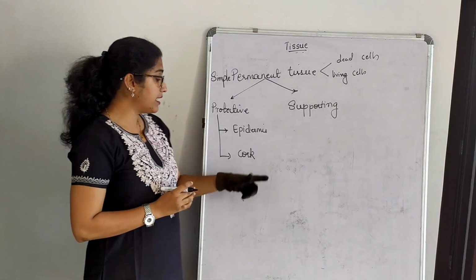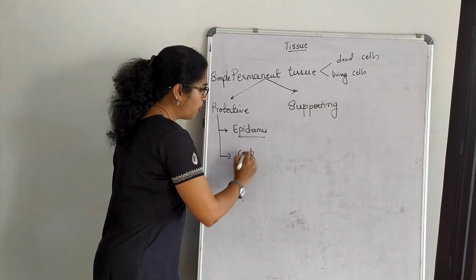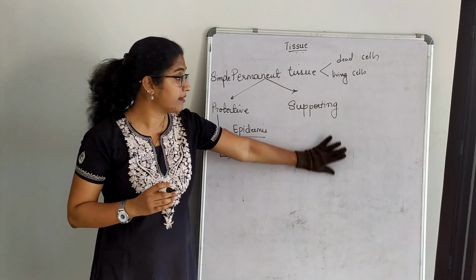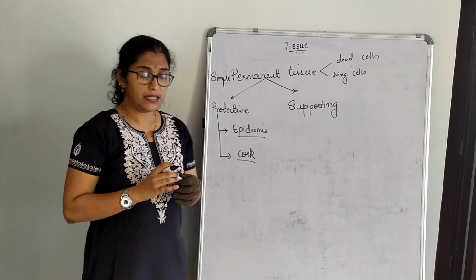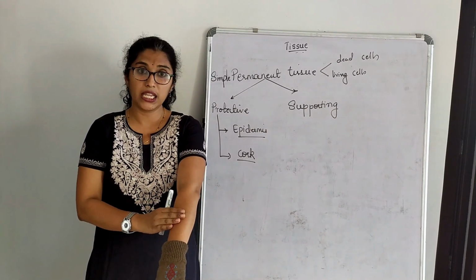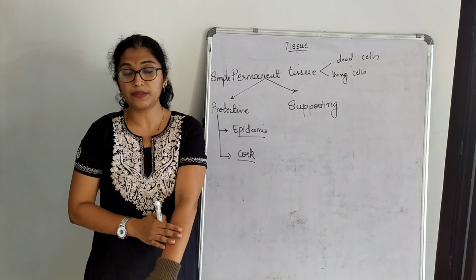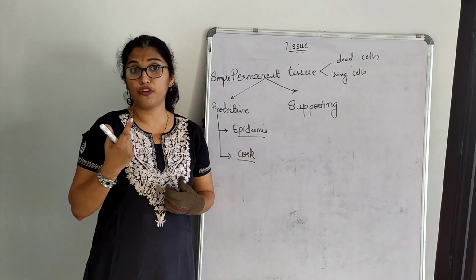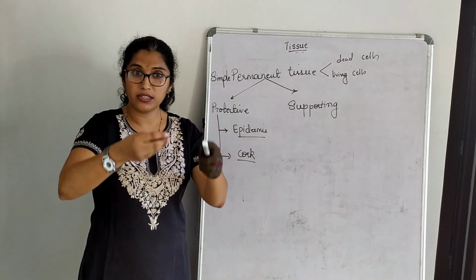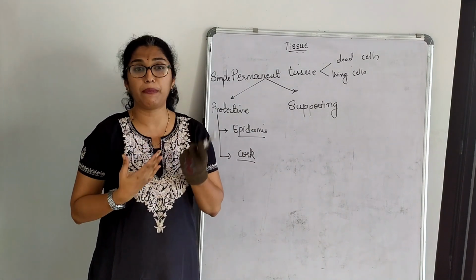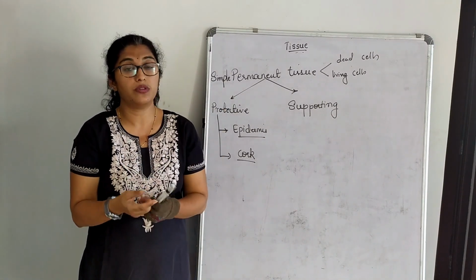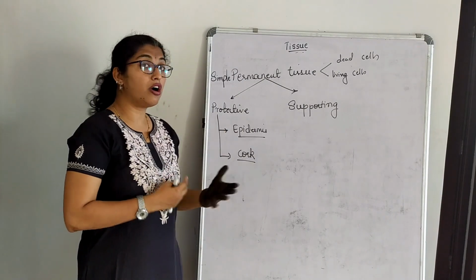Epidermis and cork. We will only go very much in brief about these two, but under supporting tissue, we will go in detail. What is epidermis? In basic terms, epidermis is nothing but the outer layer. We have skin, and the skin protects us. Similarly, if I take a stalk of a rose and sprinkle some water on it, will the whole stalk be wet, like a paper would be? No, the stalk will not be wet because the stalk has epidermis.